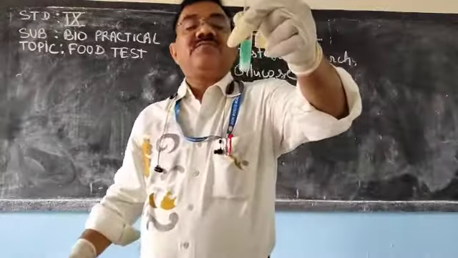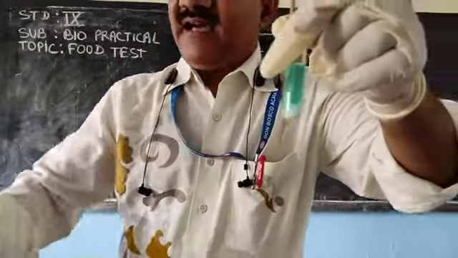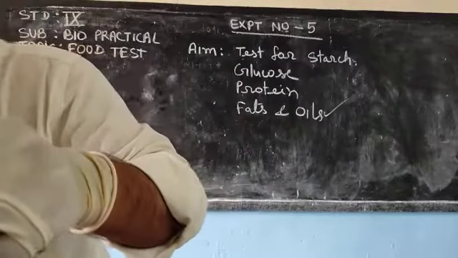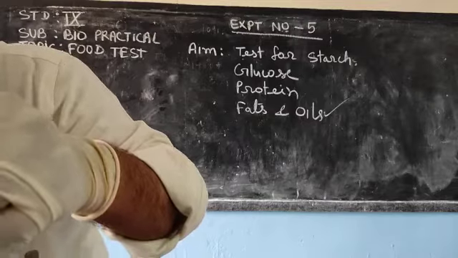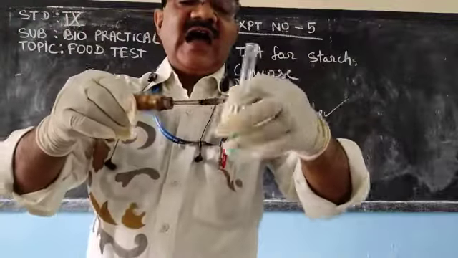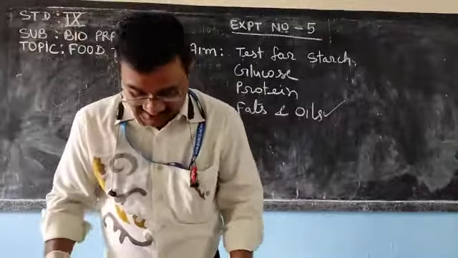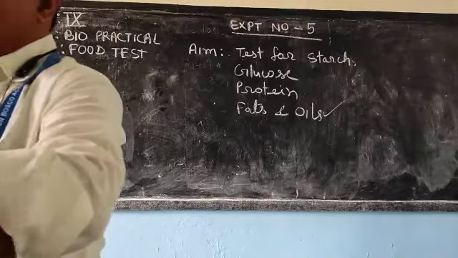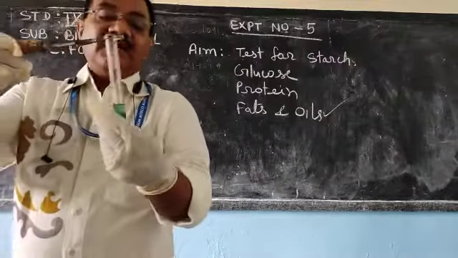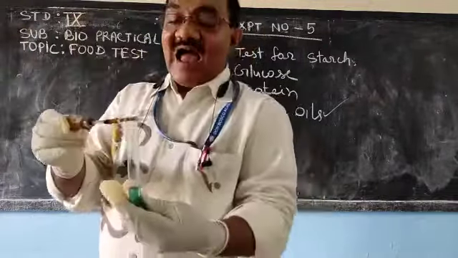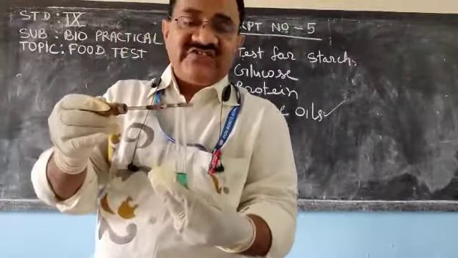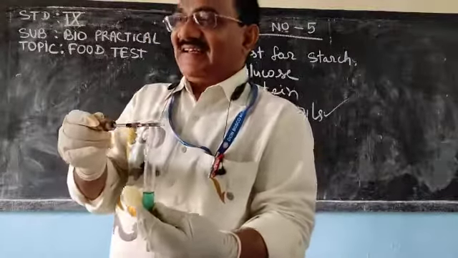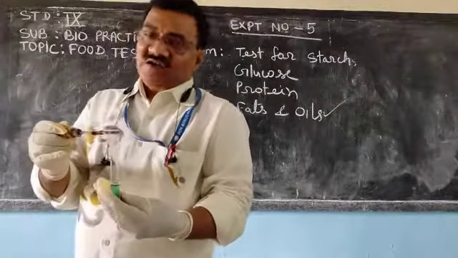Now, with the help of a test tube holder, I will hold it, take it out, and heat it. If the color changes to brick red and a precipitate is formed, then it indicates the presence of glucose.